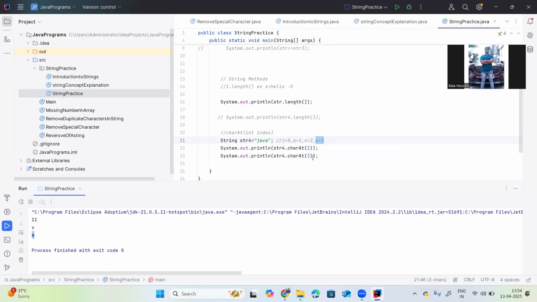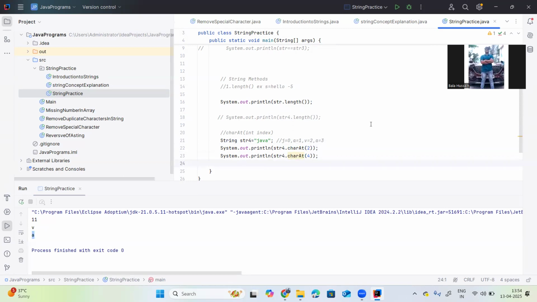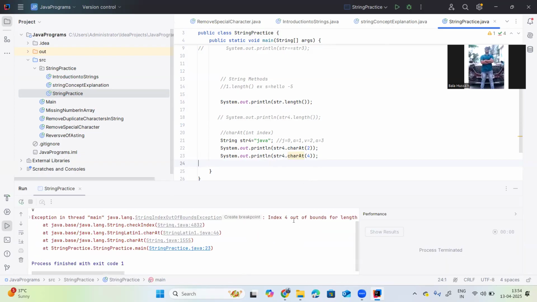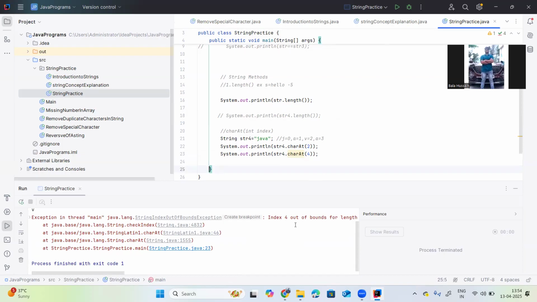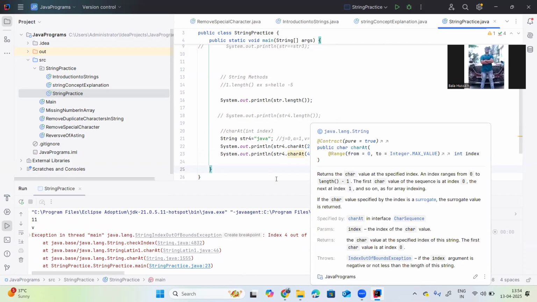If you are providing more than 3, if you are providing 4, it is not available in the string. I mean, it is array index out of bound. So you are passing the value, but this index is not available in the string, so it will throw the error. So whenever you are getting this index 4 out of bounds for length, this is the string index out of bounds exception, because the fourth character is not available in the string.